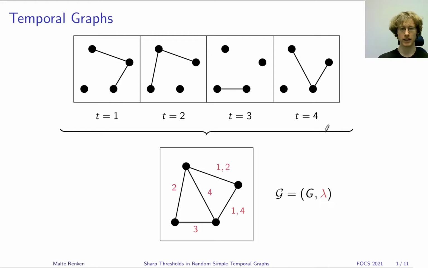We can represent this temporal graph in a more compact format by first drawing what we call the footprint. This is the graph of all edges appearing at any point in time, and then labeling each of these edges with the times at which it appears. For example, this diagonal edge appears only at time 4.